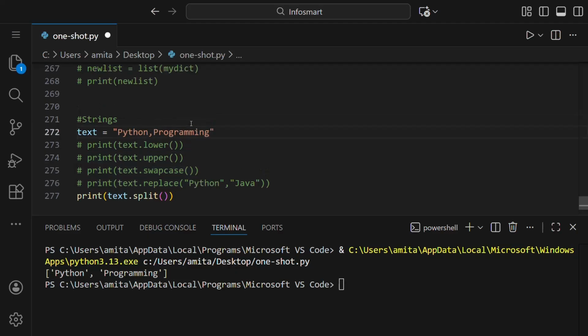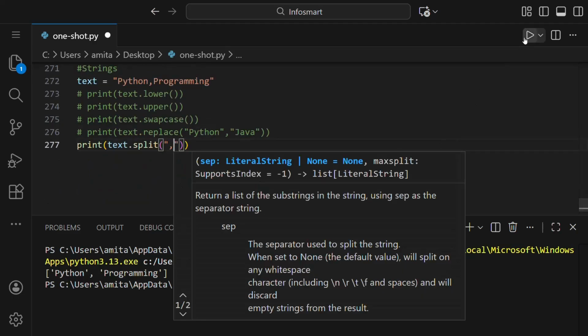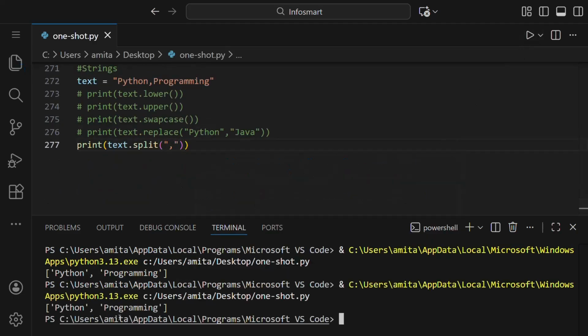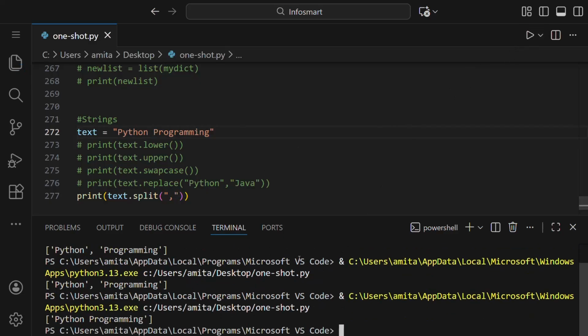Like if we put a comma here, we say to split by comma. Let us see if this works. So you can see again it got split. But if there is no comma in between, it's just a space and we're telling it to split by comma, run. You can see there's no comma, so nothing is split, and this is considered as only one element of the list.